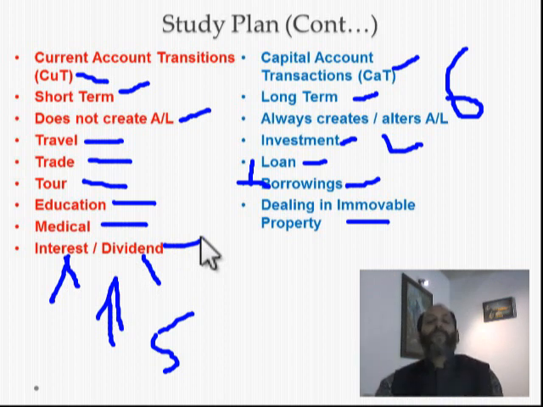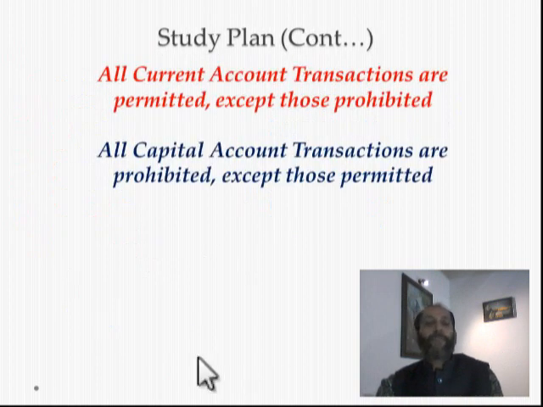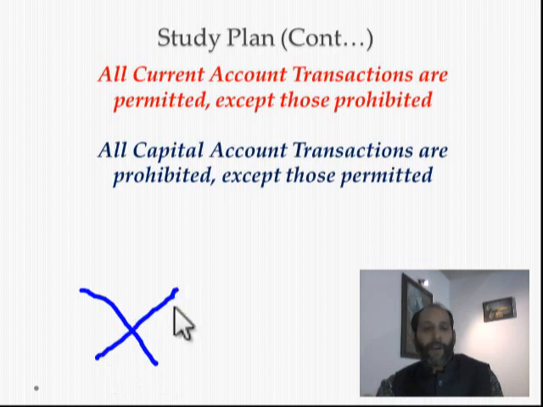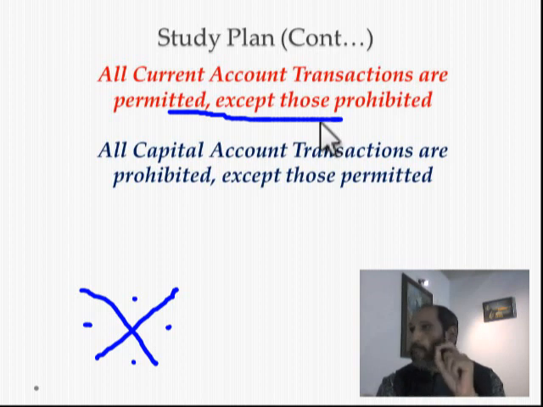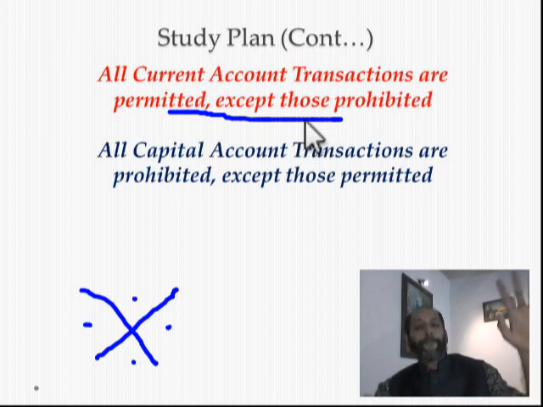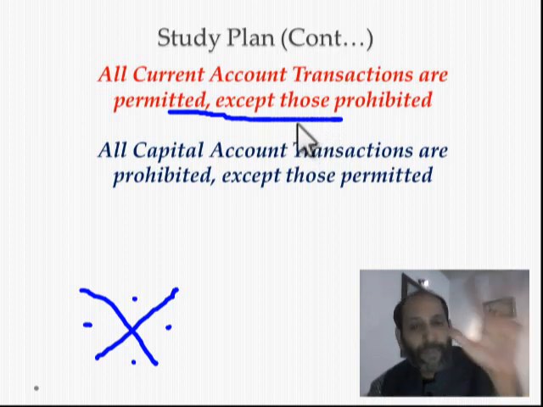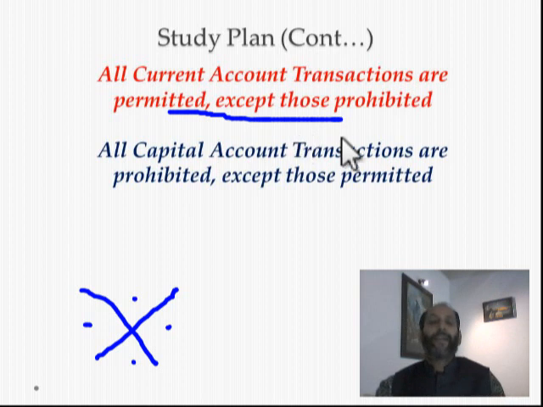Now I will give you a slide which clearly demarcates the law between these two things. So here goes the jackpot. This is the crux of FEMA law. Don't forget this. All current account transactions are permitted except those that are prohibited. That means current account transactions are revenue in nature. It does not touch any asset or liability. It is short term in nature, so it is permitted, except those prohibited by the Reserve Bank of India or by the central government.